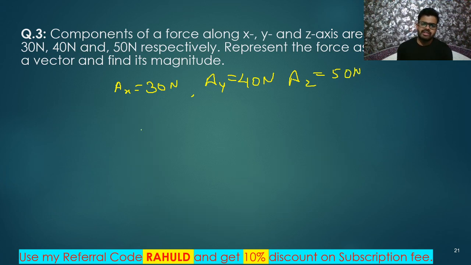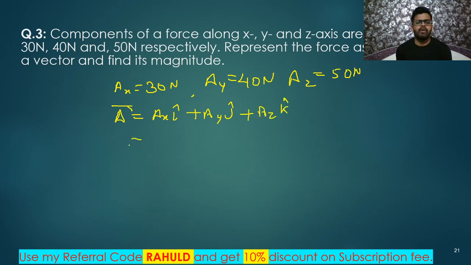Represent the force as a vector. So let us write it in terms of vector. Vector A is equal to Ax i cap plus Ay j cap plus Az k cap. I think you are understanding it, right? Now what can we write, my dear friends? So 30 i cap plus 40 j cap plus 50 k cap. We got it.